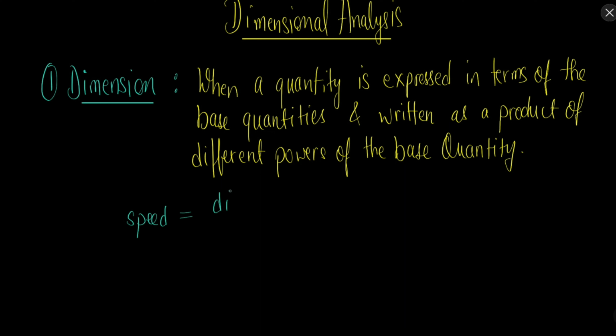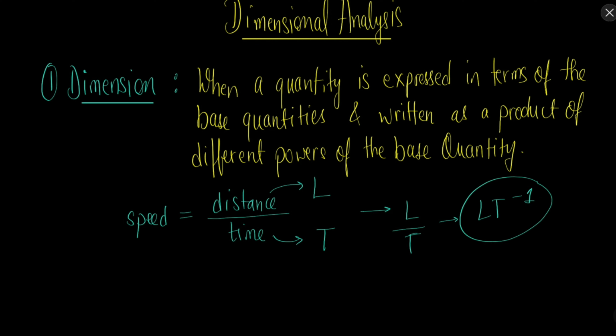Speed is distance upon time. Now what is a distance? Distance is just a length. And what is time? Time is time. Here I can write speed as a quantity which can be expressed in base quantities, which are length and time. That is, I can write that speed has the dimension L T^-1, minus 1 because T was in the denominator. So L T^-1 is the dimension of speed.